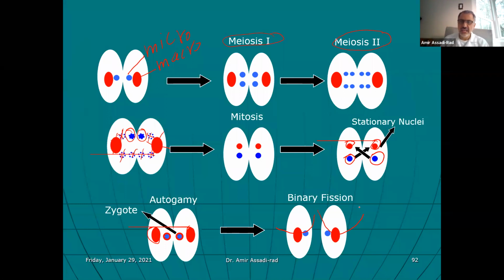So sexual reproduction causes genetic variability. Genetic variability causes the survival of the species. If all of the species were genetically alike, then if a disease like HIV or corona, we are dealing with it right now, would come, it would wipe out the whole population. But that's not the case. We are all genetically different, so it will wipe out some portion of the population, but the rest of the population survive and they can multiply.